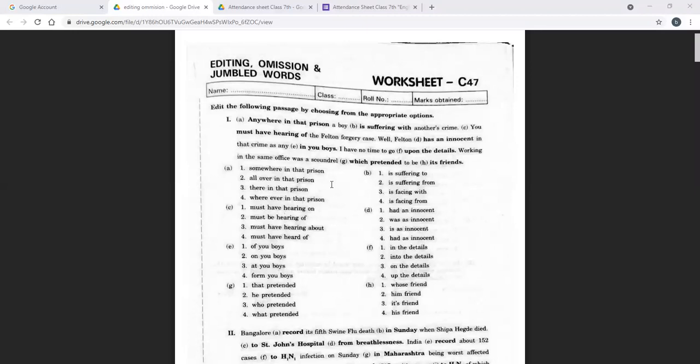Editing, omission and jumbled words are very basic things which you need to know while writing or reading or understanding any language, not necessarily only English. First we'll understand what these things are, then we'll discuss a few rules which are included in them, and then we'll move forward.